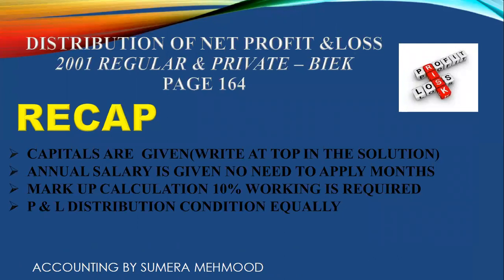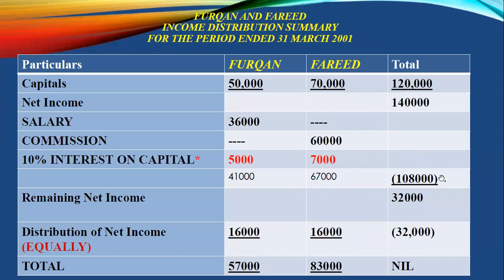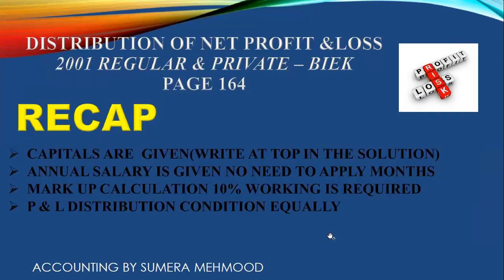Capitals are given, you have to write them down at the top, because once your capital is given in the question, please write it down at the top and put one line over it. Then annual salary is given, no need to apply a month on it. This is again a very important part. Markup calculation 10%, you have to show working. Working is required, it means you have to show the separate working. Profit and loss distribution condition is equally, yes, we have 32,000, then we divided by 2 over here. You can see 32,000 divided by 2, we have 16,000, 16,000. This is your equal distribution and the recap of this question.